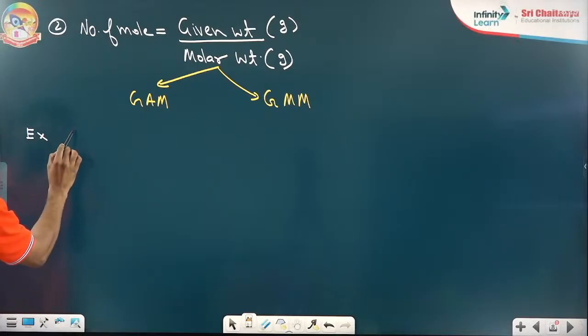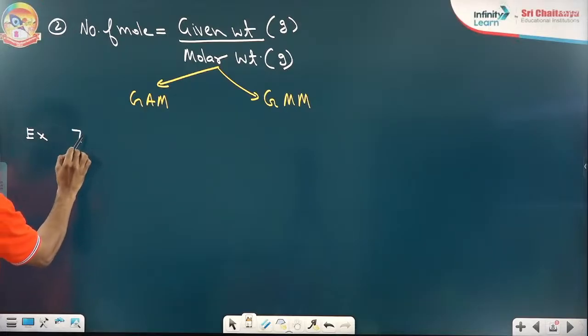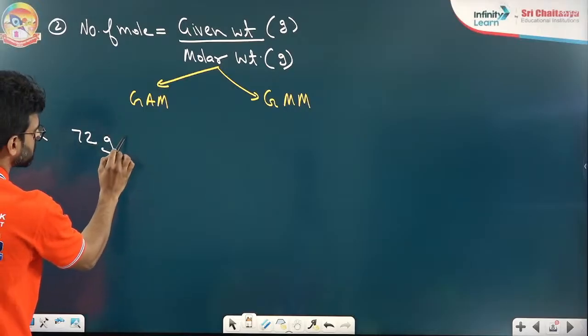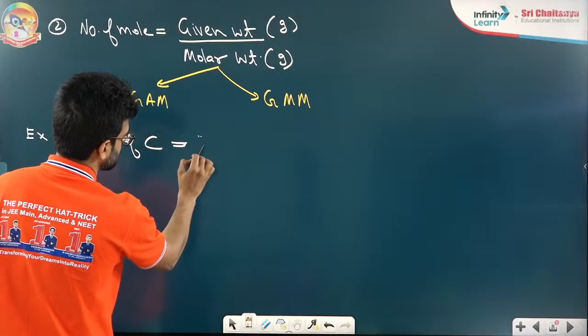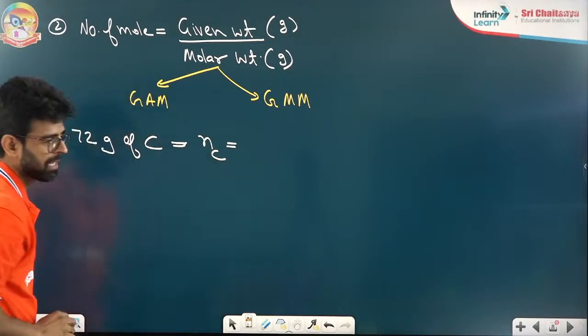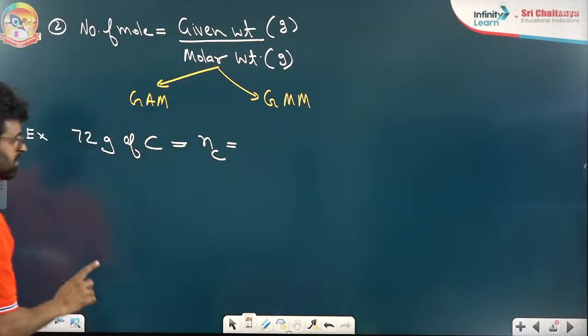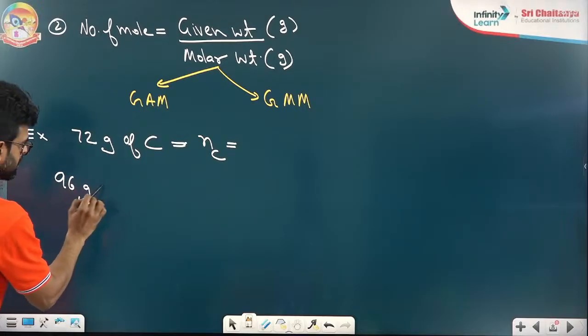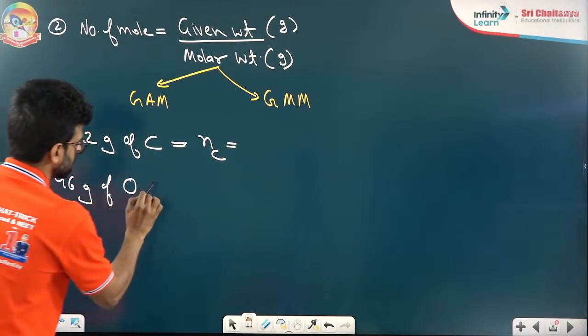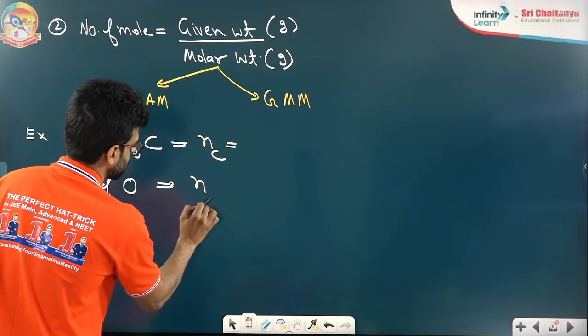Imagine I have 72 gram of carbon. Can you find the moles of carbon? Easy one. Now, I have 96 gram of oxygen, so please find moles of oxygen.